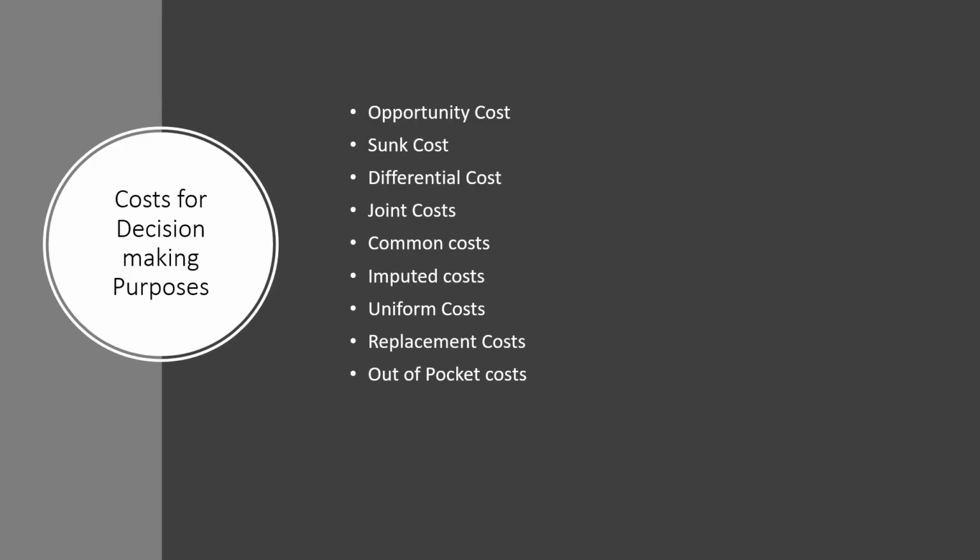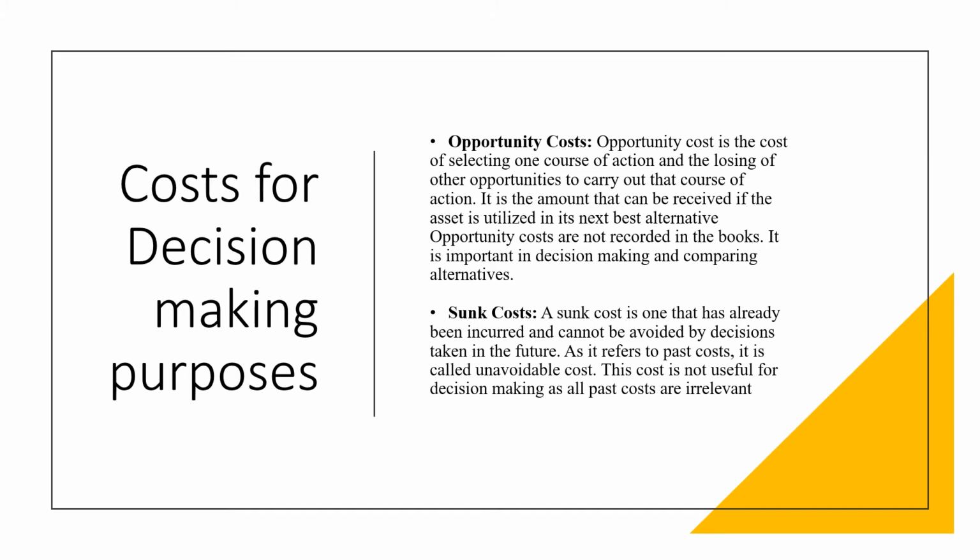The next classification for the cost is on the basis of decision making. So there are certain costs which are very, very useful for decision making purposes. Let us look into each one of them separately. Just have a look at the types of cost for decision making. We have opportunity cost, sunk cost, differential cost, joint cost, common cost, imputed cost, uniform cost, replacement cost, and out of pocket cost. And all these types of cost are very, very important because they are useful for decision making purposes. We will see each one.